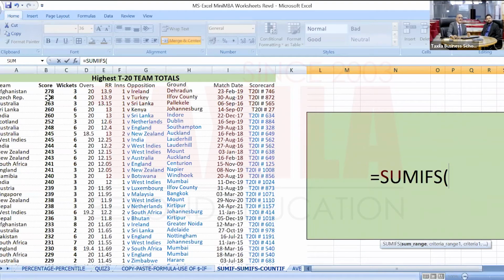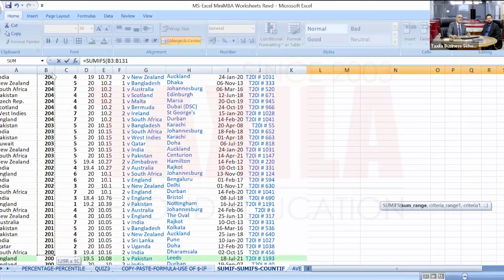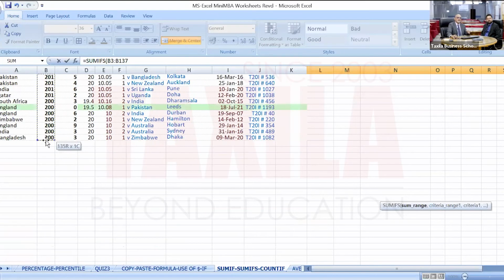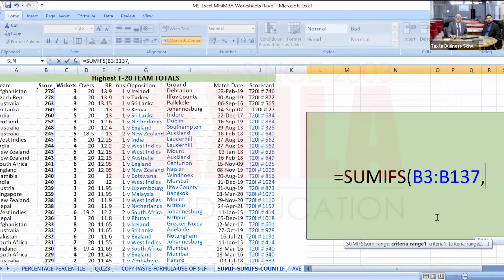So I will define the sum range. I will left click, drag, and define the sum range till the last Bangladesh. Then I write a comma. So my sum range is identified already. Then it says criteria range 1. My first criteria you said was scores more than 250, right? So my criteria range is again the same range.